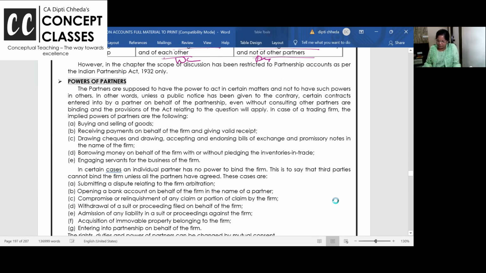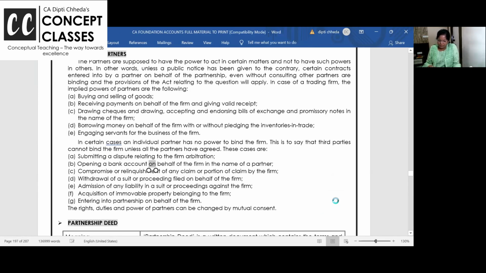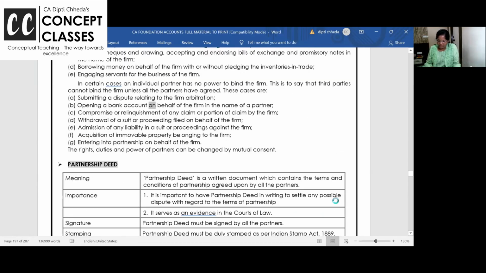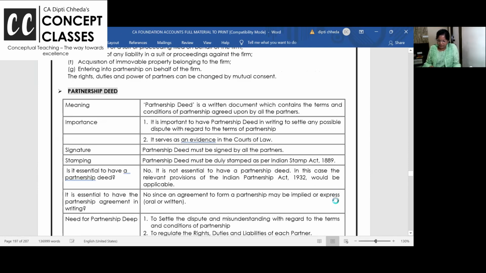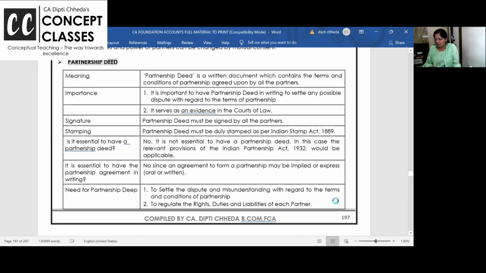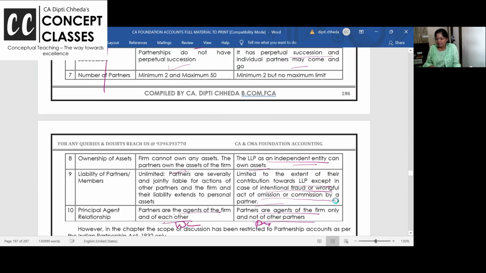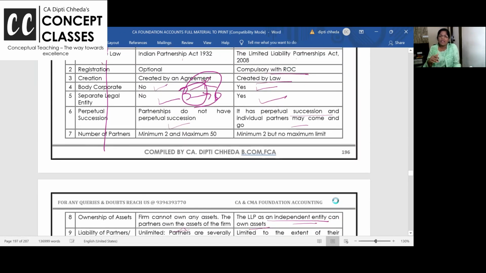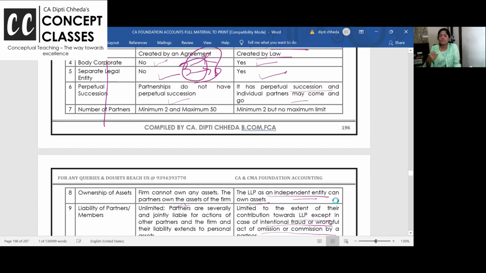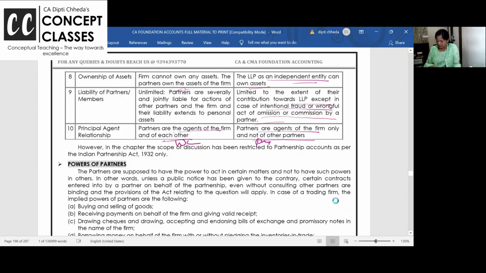What are the powers of the partners? Routine. Buying, selling, drawing cheques and all. All that. Now, what are the contents? LLP is over. Listen, all of you, dear students. I'm just teaching this at foundation level. In Inter, you have how LLP is dissolved and what are the powers of designated partners and all. That is not required now, so I'm not doing that. If you want, just out of eagerness to know LLP in detail, you can watch it on my YouTube channel. In foundation this much is important.